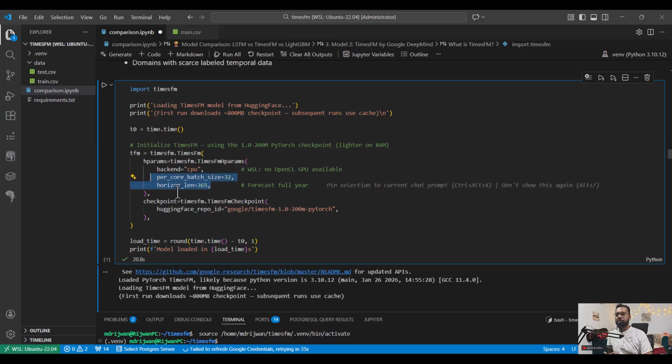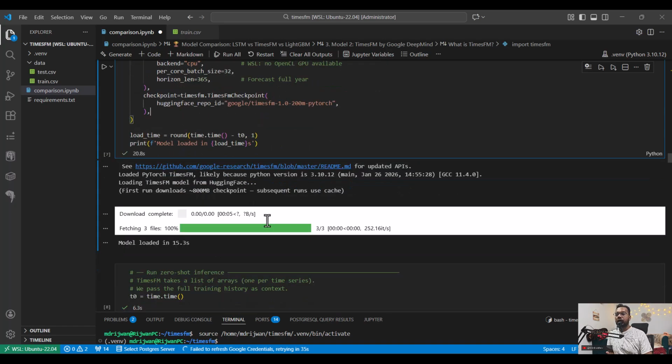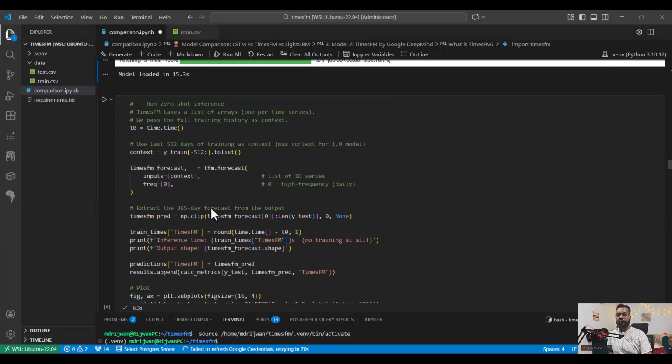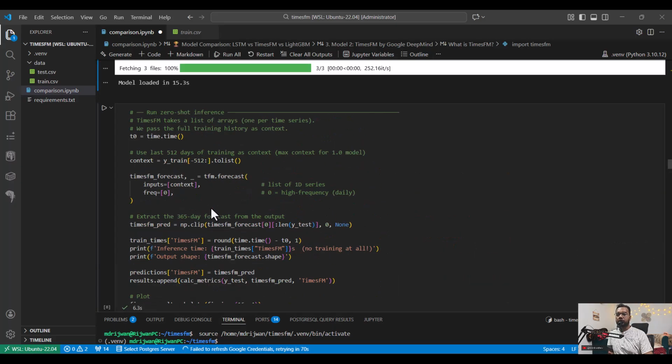And then some other hyperparameters, and this is the place where I'm actually pulling the particular model, that is the 200 million parameter PyTorch model, right? Based upon my current system requirement, which is I have a GPU and 16 GB of RAM. And immediately, in 15 seconds, the model got loaded, and straight ahead, once the model is loaded, we can do the forecasting.